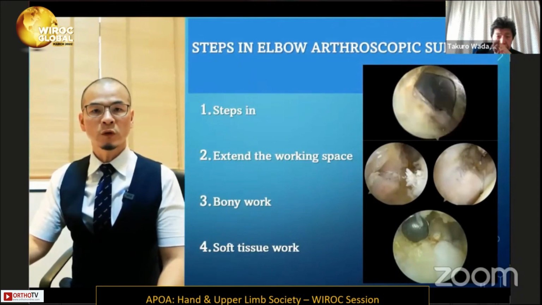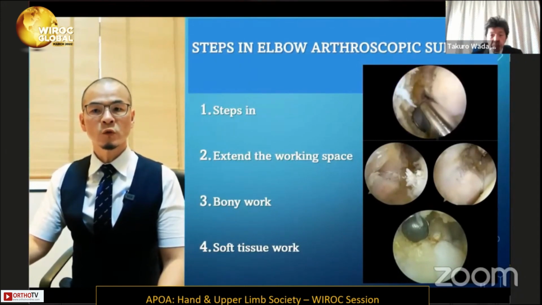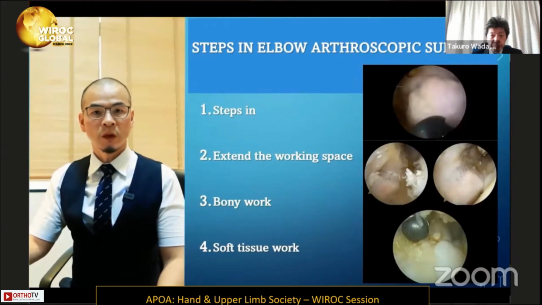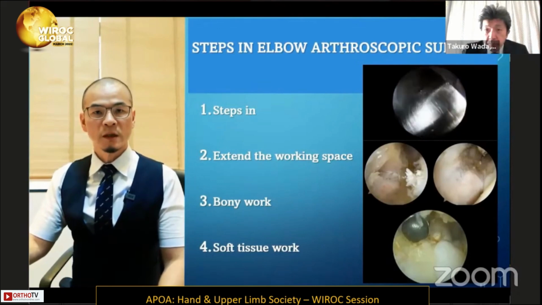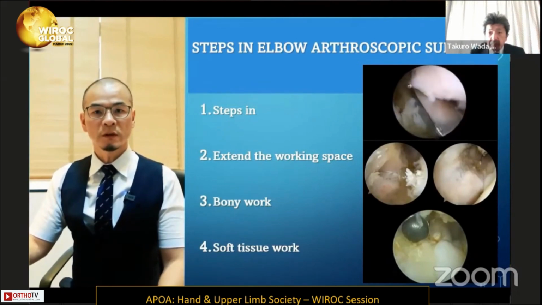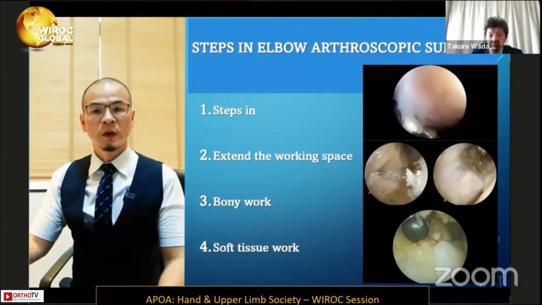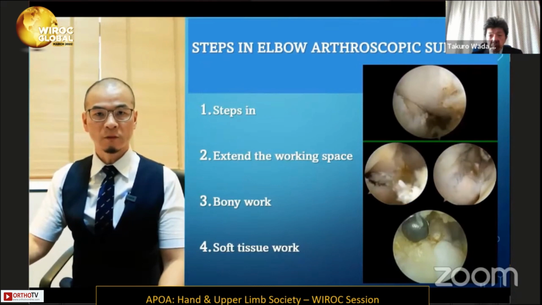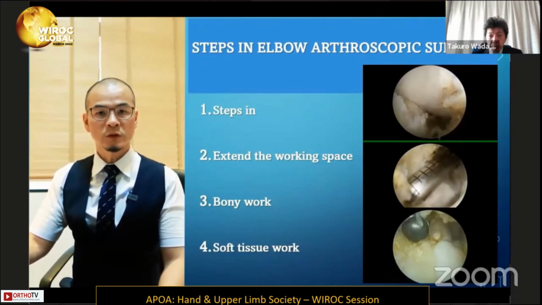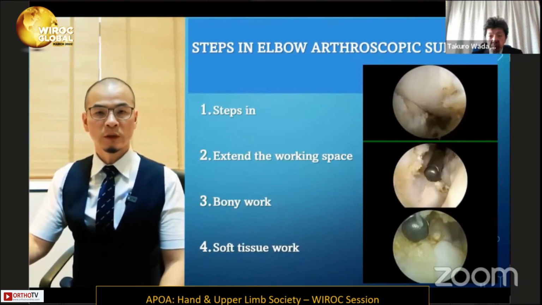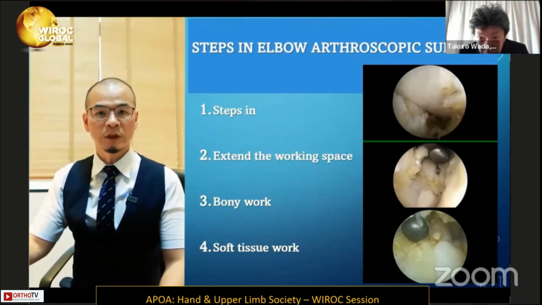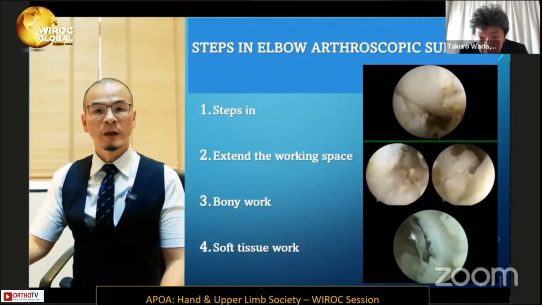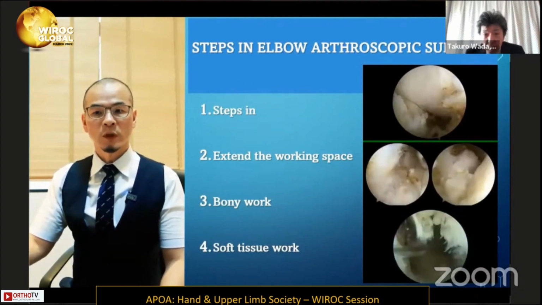It means that when you go into the joint, you need to know where you are, such as the olecranon bursa, olecranon fossa, lateral gutter, medial gutter, or in the front of the elbow. And step 2, extend the working space because the elbow joint is quite narrow. So sometimes you need to divide some soft tissue or even do some bony work to create a good proper space for working.